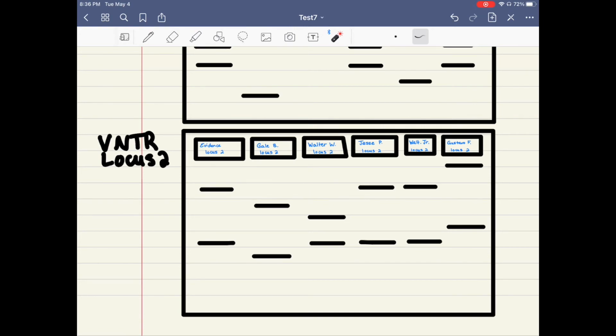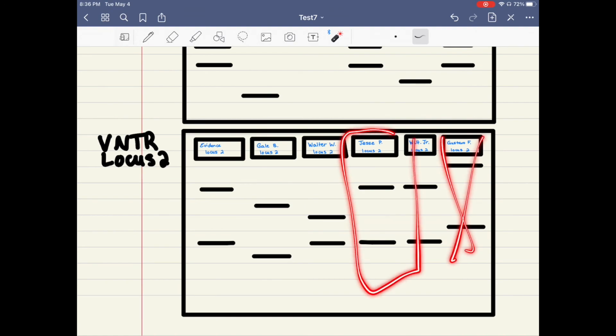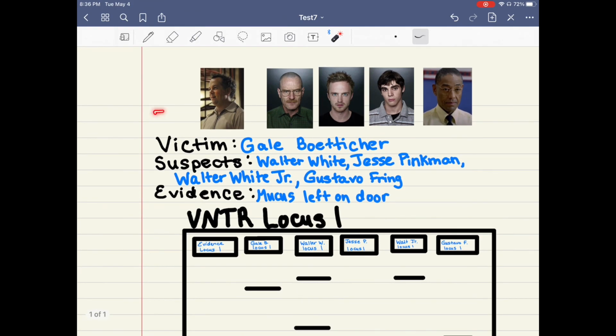And then Walt Jr. also matches with both loci, but we had cleared him up there because he would have to match at all loci. And then Gustavo also does not match at these loci. So we know in this case that Jesse Pinkman is the person who pulled the trigger when Gail Bodeshare was shot in his apartment. I hope there wasn't too much of a spoiler, and I hope you guys enjoyed.